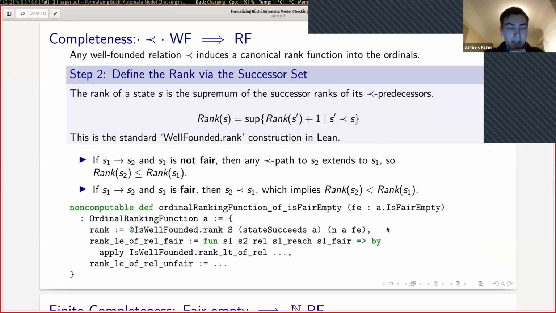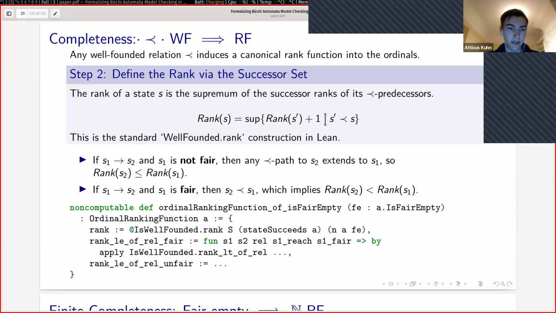So let me finish the proof of completeness. If we have this well-founded relation succeeds, then we can construct our ranking function. And this relies on theory from the field of ordinal theory, which is where I relied on mathlib. It's known from the theory of ordinals that any well-founded relation induces a function on the ordinals. And here's how we can define it. We can define the rank of S as the supremum over all states S prime, where S prime succeeds S, of the rank of S prime plus 1.